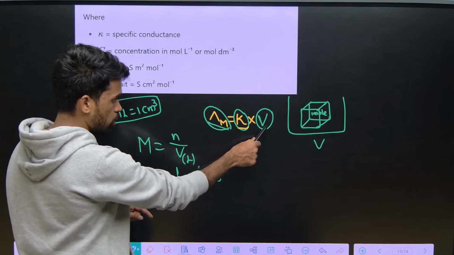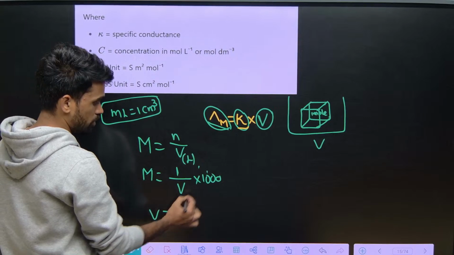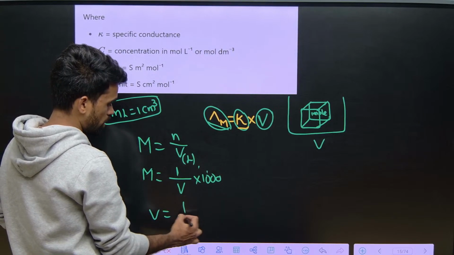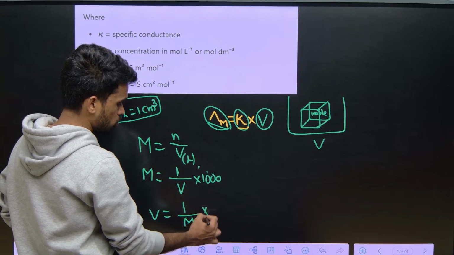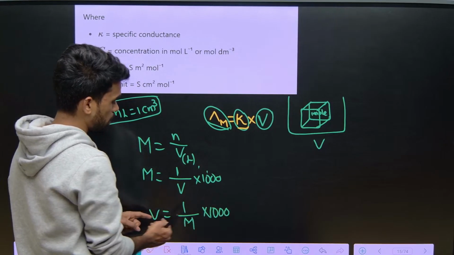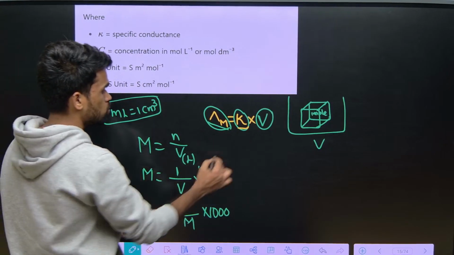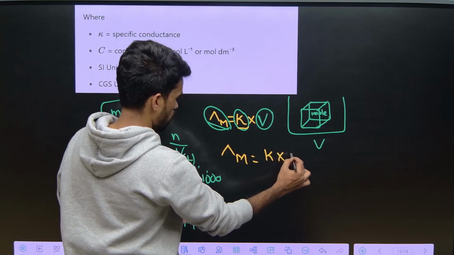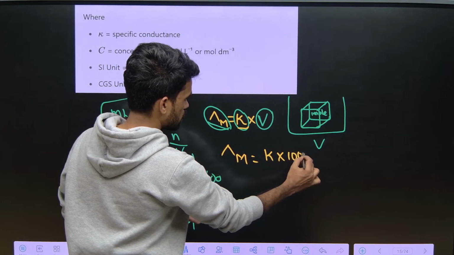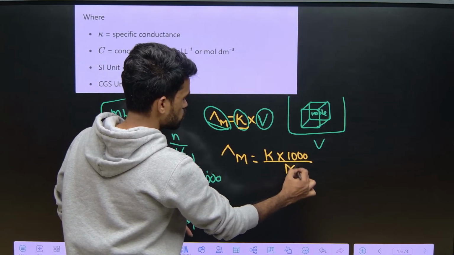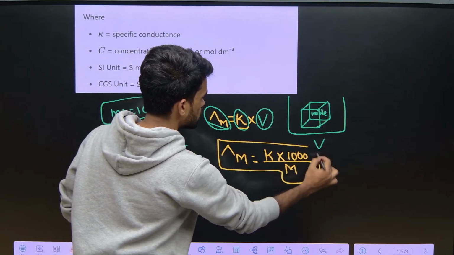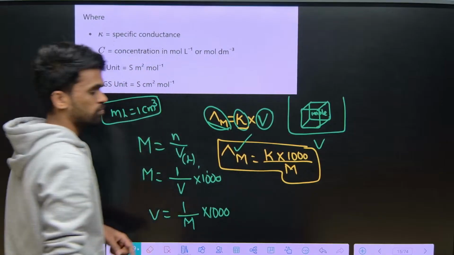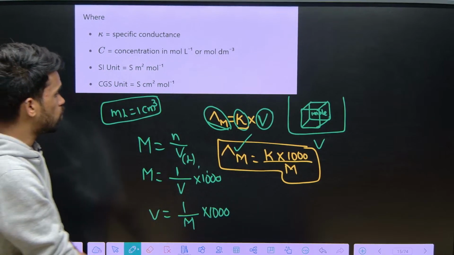So wherever I have V, I am replacing that V with M. So I am writing 1 by M into 1000. Yes, guys, can I replace V with this? Yes, we can do that, and del M will be giving us K into 1000 by M. So this is the relation we will get for molar conductance.